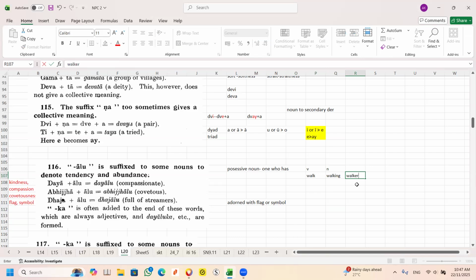So this is also a noun derived from this. So Pali and English have the same structure. But in English, we don't say, oh, this is a possessive noun. English doesn't explain. You see walking, walker, and you straight away absorb and know the meaning. But when you learn Pali, it tries to explain to you, and the moment it explains, you become more confused. That is the problem. That is exactly the same way.